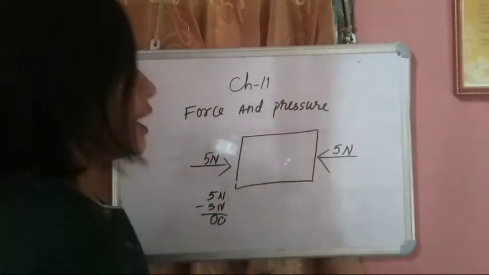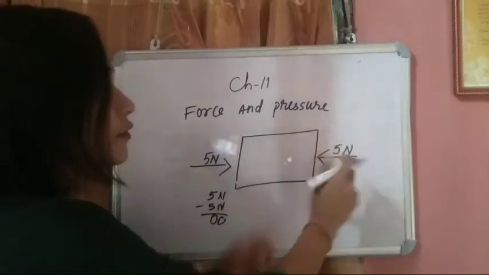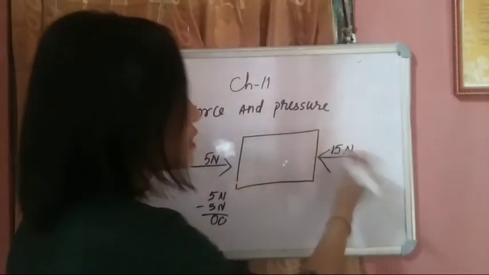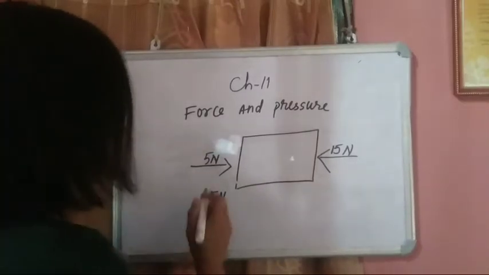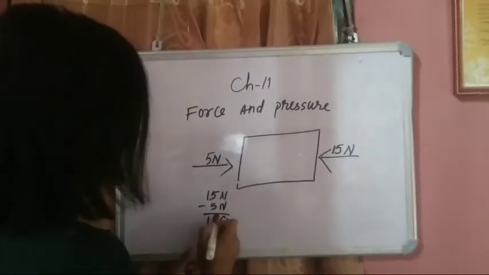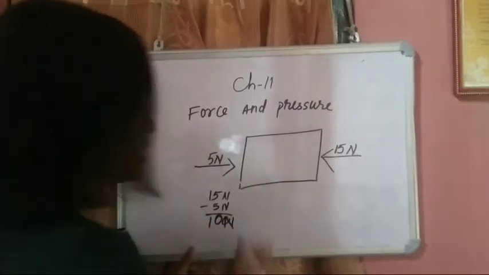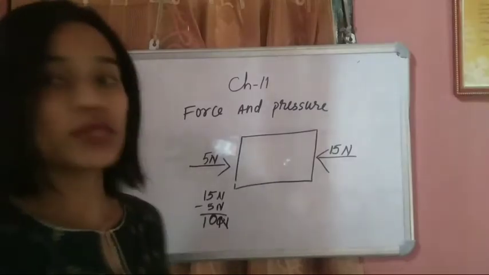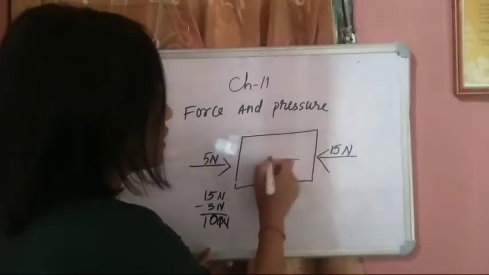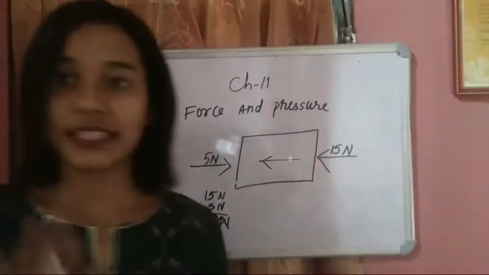Understood? Now you see what happened. If your friend is applying a force of 15 Newton and you are applying a force of 5 Newton, what will happen? 15 minus 5, the net force will be 10 Newton. Who is applying more force? Your friend is applying more force. As a result, the box will move in this direction. Is it clear?